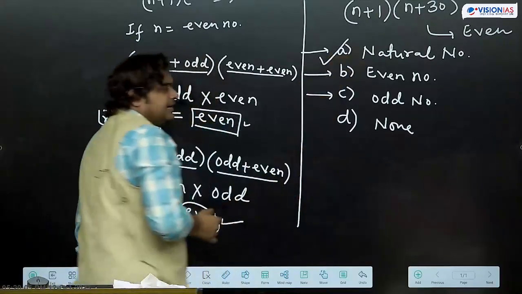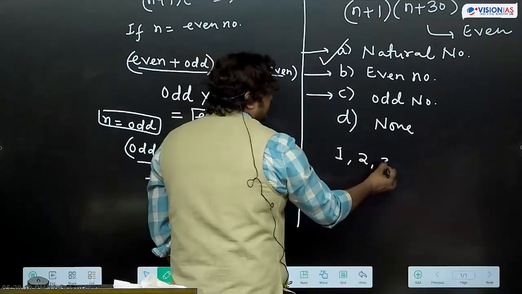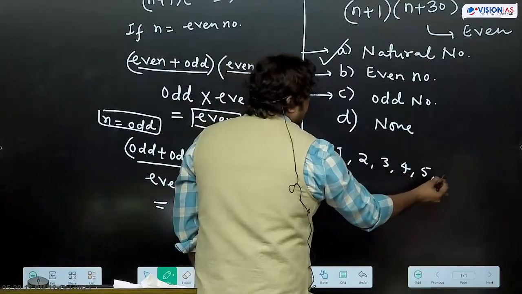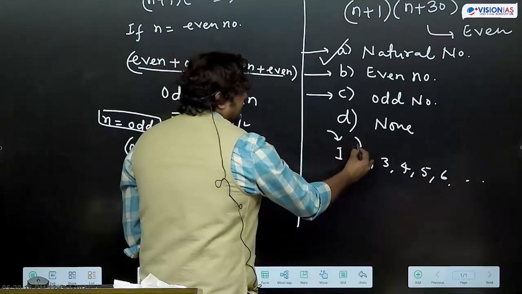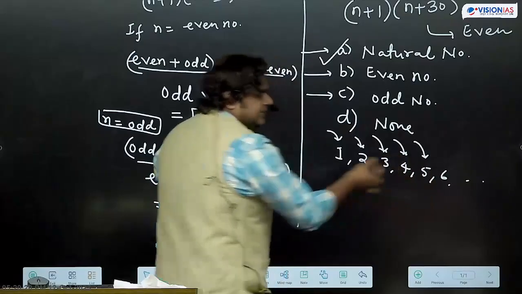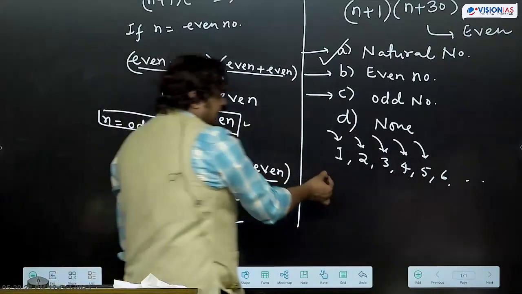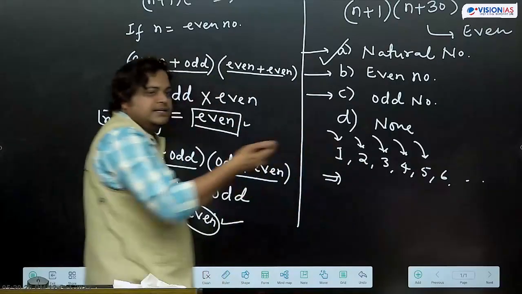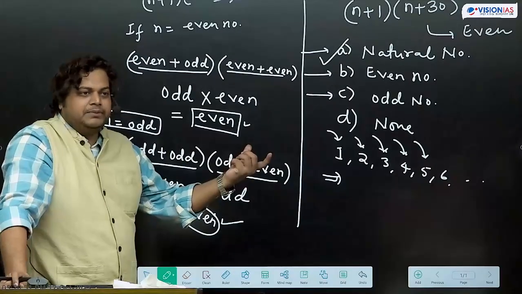Natural number. Why natural number? Natural numbers are written this way: 1, 2, 3, 4, 5, 6 till infinity. So first is odd, second is even, third is odd, even, odd. All the even numbers plus all the odd numbers will be called natural numbers.